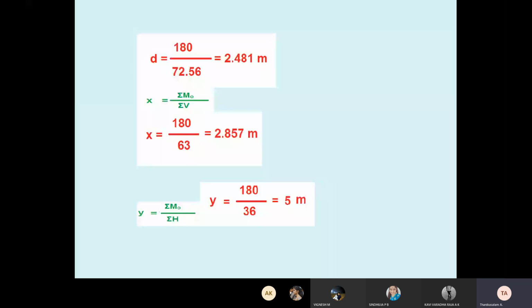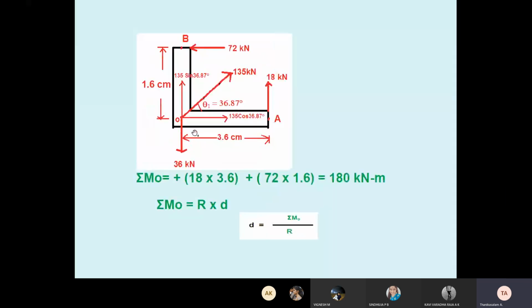Students, here you may get some doubt. Whenever taking moment, you always locate the reference point. Your O is the reference point, the starting point. Then you have to identify which forces give moment and which forces do not give moment. Any force acting at your reference point, or towards the reference point, does not give moment. So 36 is acting at O, it does not give moment. Similarly, 135 cos does not give any moment, and 135 sin does not give moment. The other forces, 18 and 72, give moment.